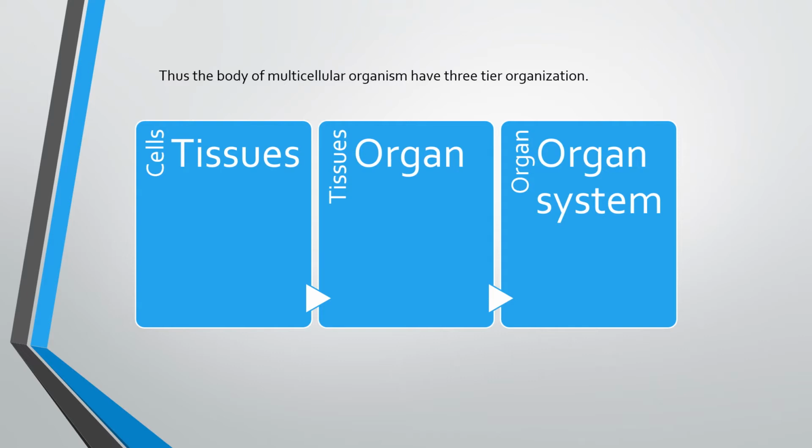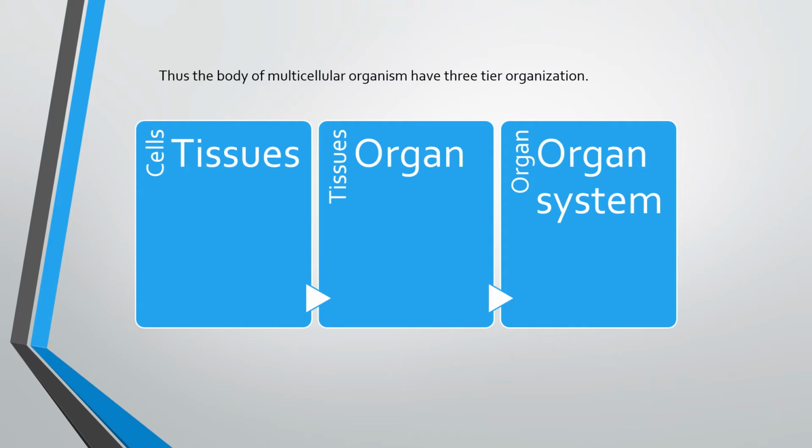Organs like the stomach, the heart, the kidney. Each is known as one organ. In the next step, when we take many organs together, we make an organ system.